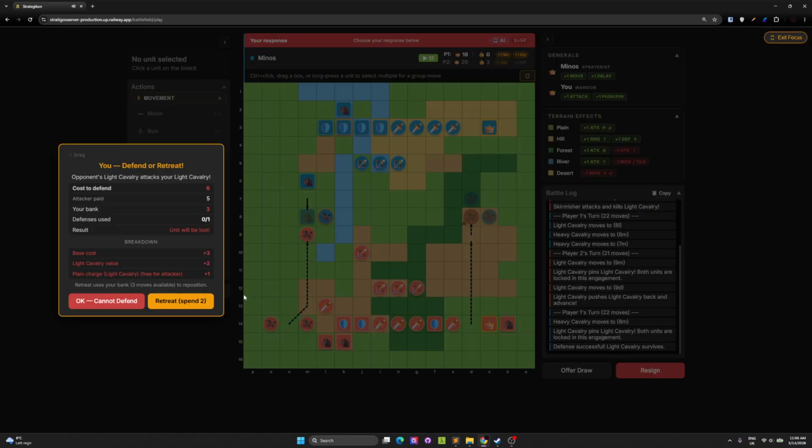Now you see I can only defend once. I can only do one move per unit. So I can defend as many times per turn, but only once per unit. And I already spent that. Here he gives you the details, the breakdown.